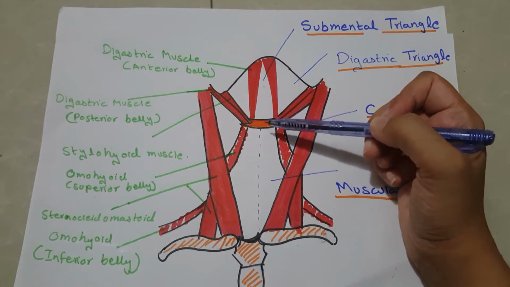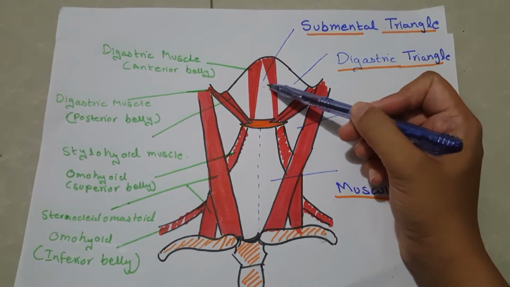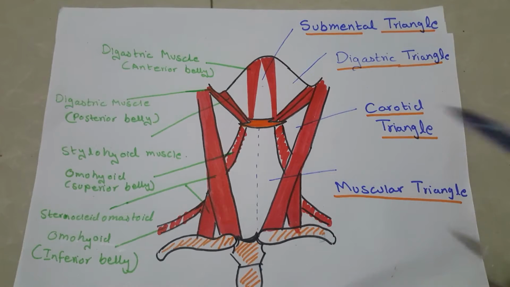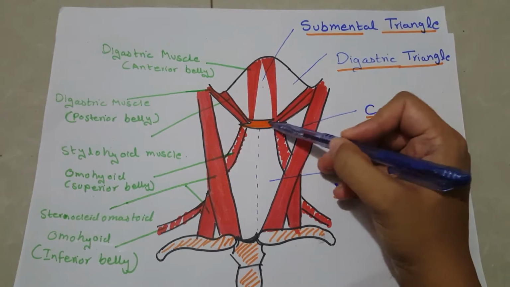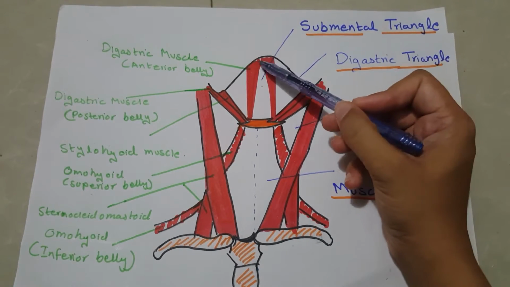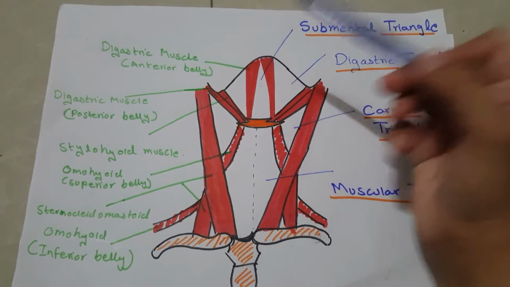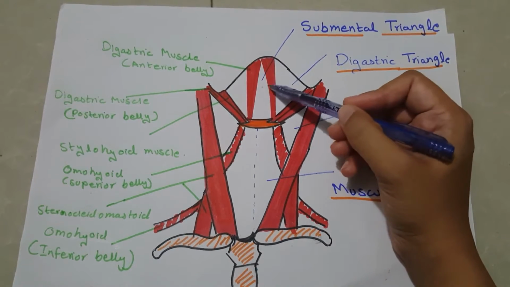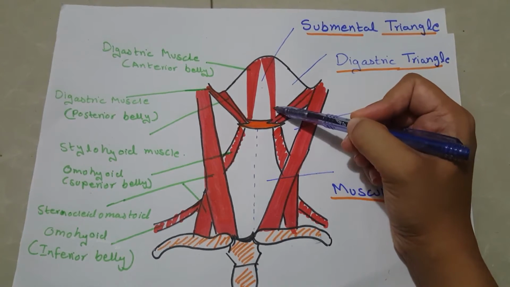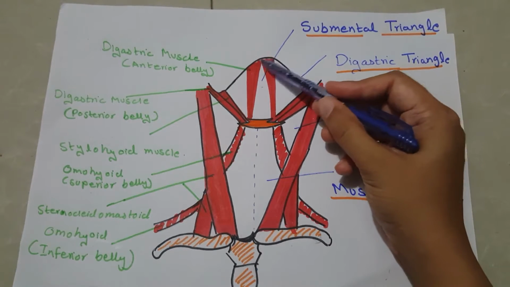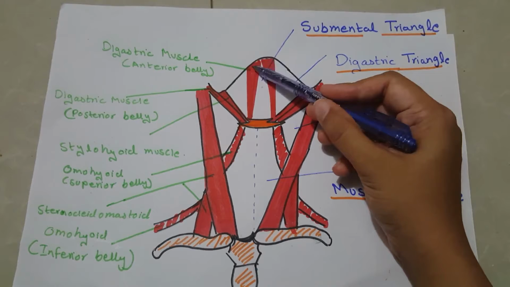Submental triangle is bounded on each side by anterior belly of digastric muscle, as it can be seen in the diagram. Its base is formed by the hyoid bone and its apex is formed by the base of the mandible. So on each side, submental triangle is bounded by anterior belly of digastric. Its base is formed by the hyoid bone and apex is formed by the base of the mandible.